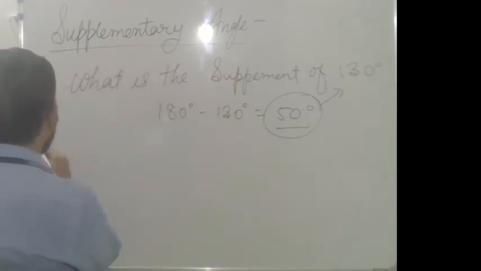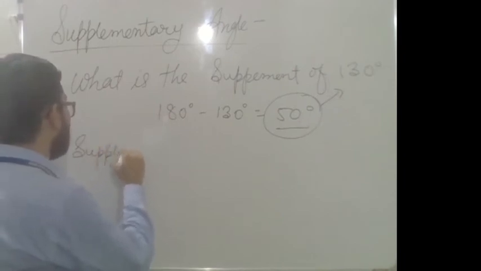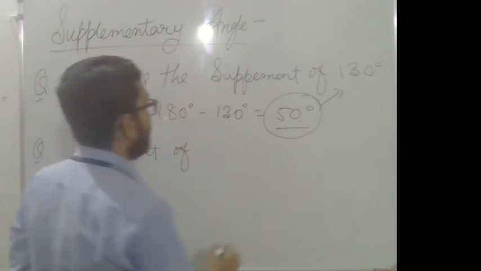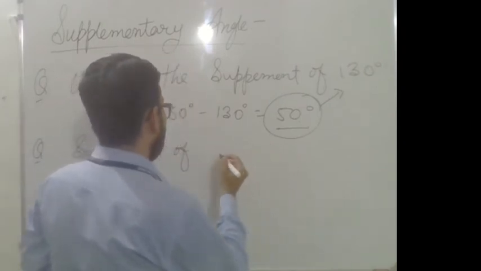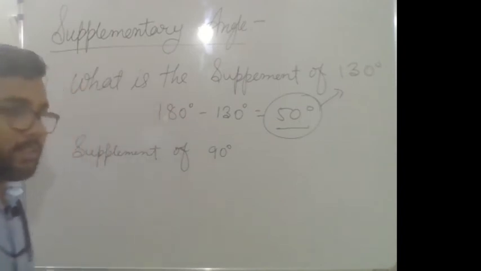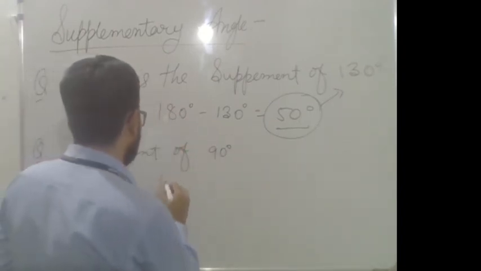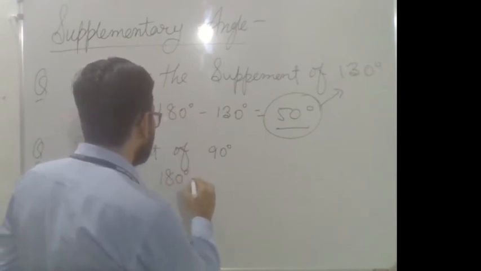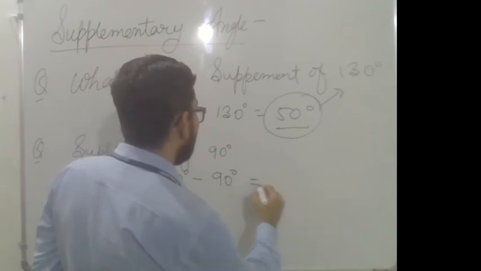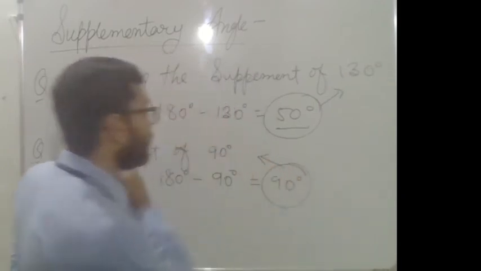If the question is asked, you need to find the supplement of, suppose, 90 degree. So what you will do, you just subtract the given angle from 180 degree, you will get the result. That 90 degree is the supplement of the given angle.